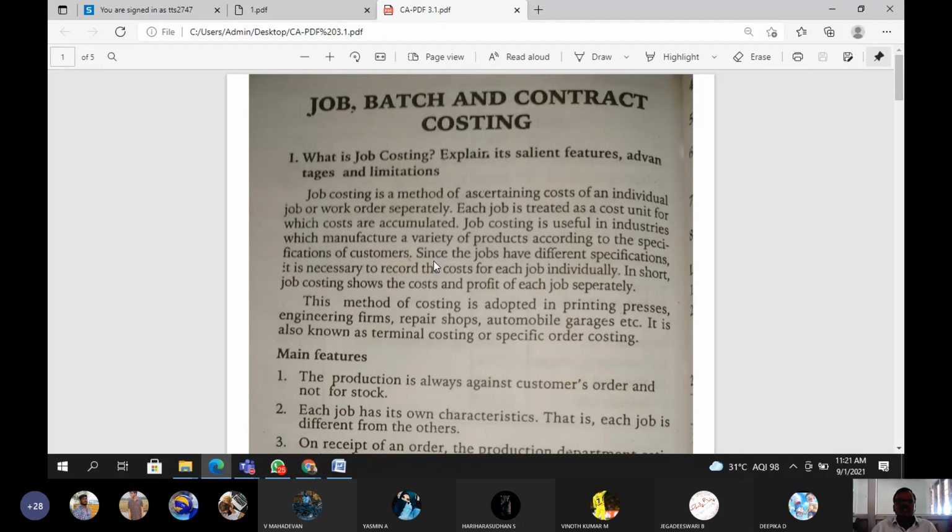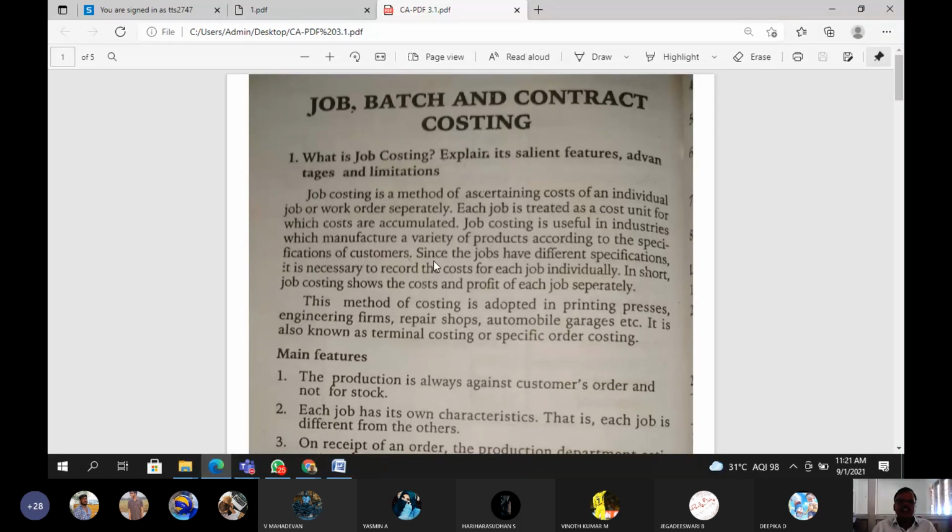This method of costing is adopted especially in the printing process. So this job costing method is applicable to which type of industry? Engineering firms, engineering industry, repair shops, automobile industry.